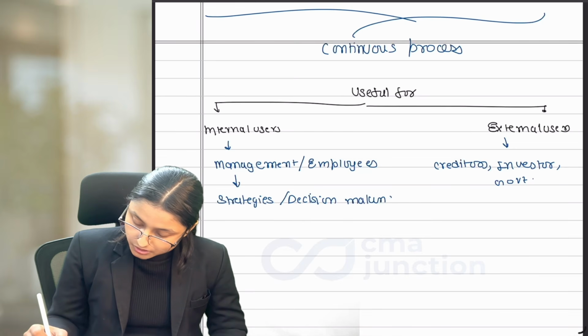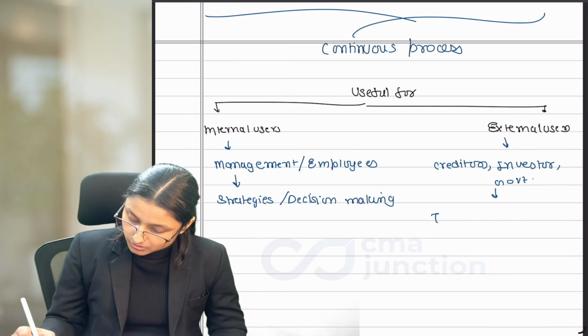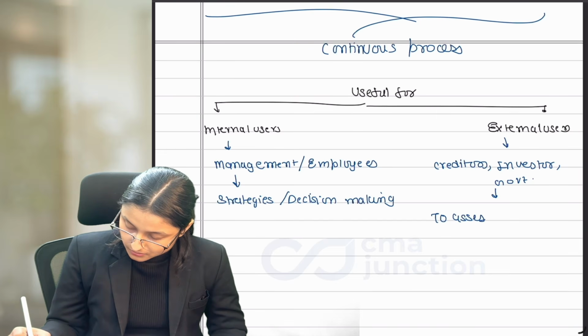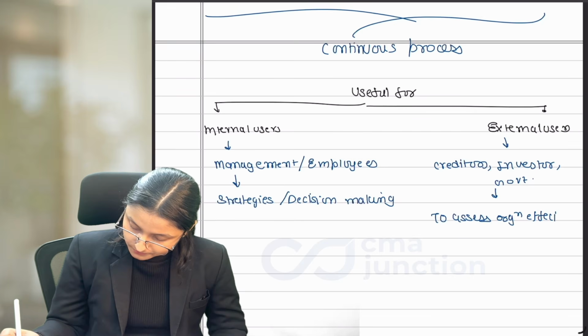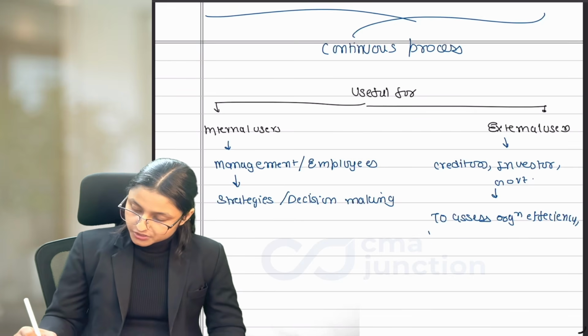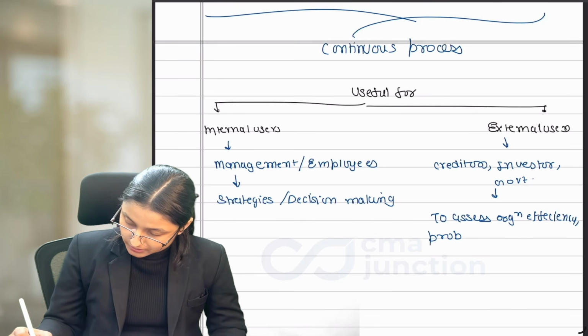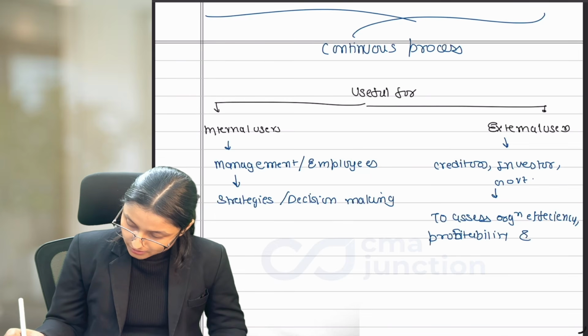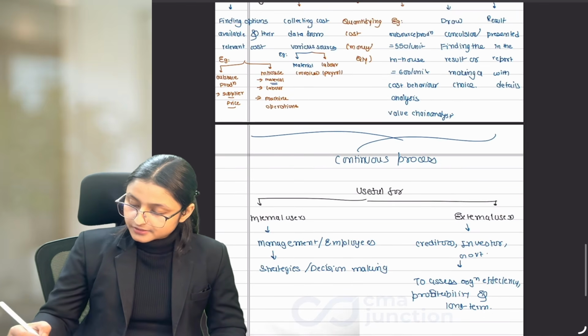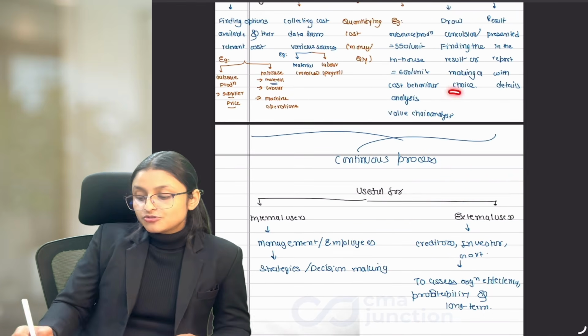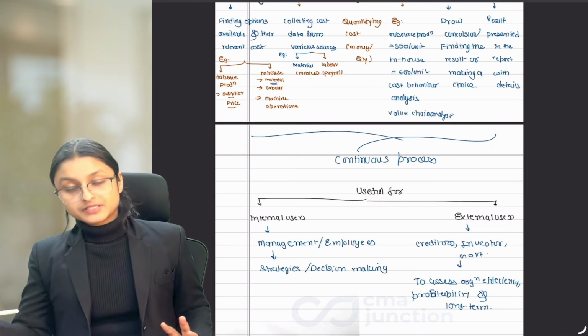And external users will use this information to assess organization efficiency, how efficient the organization is, the organization's profitability and long-term success. Done. So this process and this usefulness is actually contained in a definition of SCM.